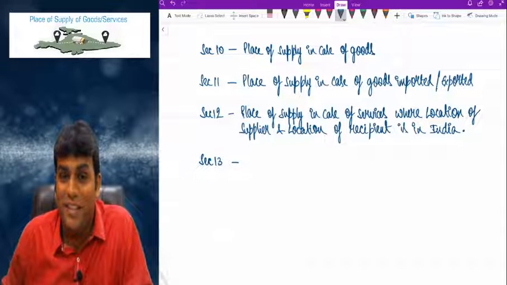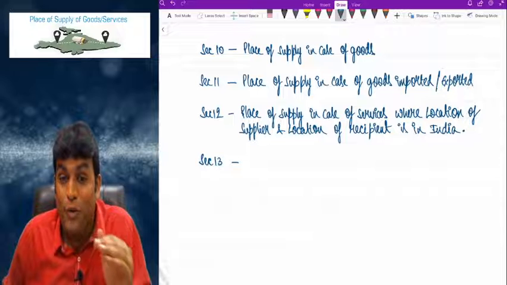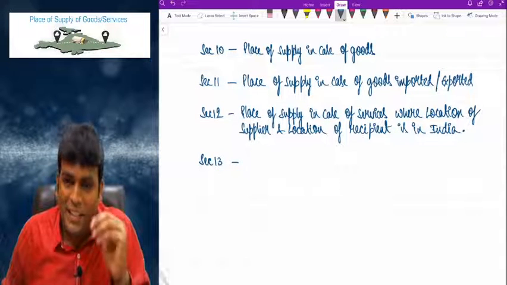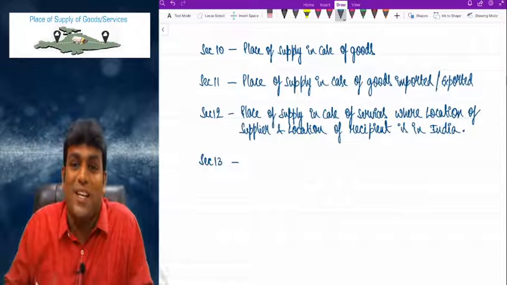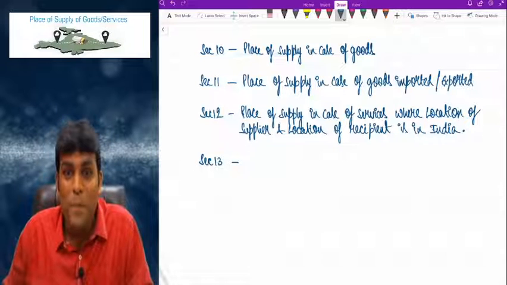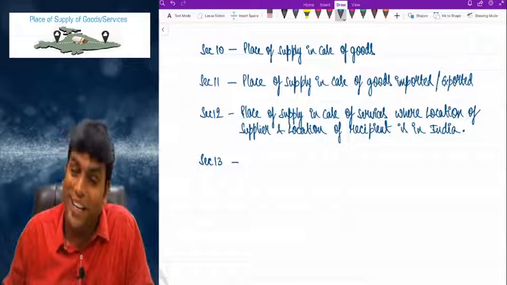Now don't think that there are only 4 sections. In Section 12, we have 12.1 to 12.14. 14 subsections are there. In 13, we have 13.1 to 13.13. 13 subsections are there. And in Section 10, again we have 10.1, 10.2. And in 10.1 again we have 10.1a, 10.1b, 10.1c, 10.1d, 10.1e.